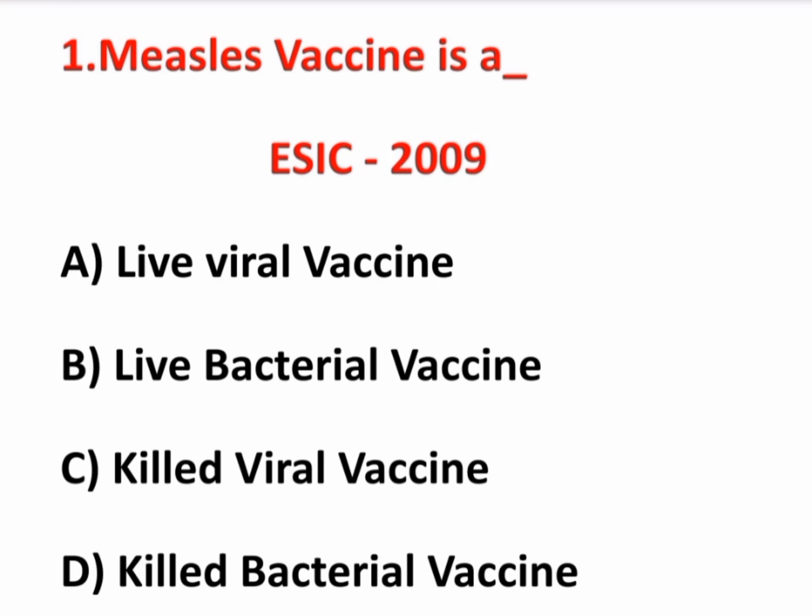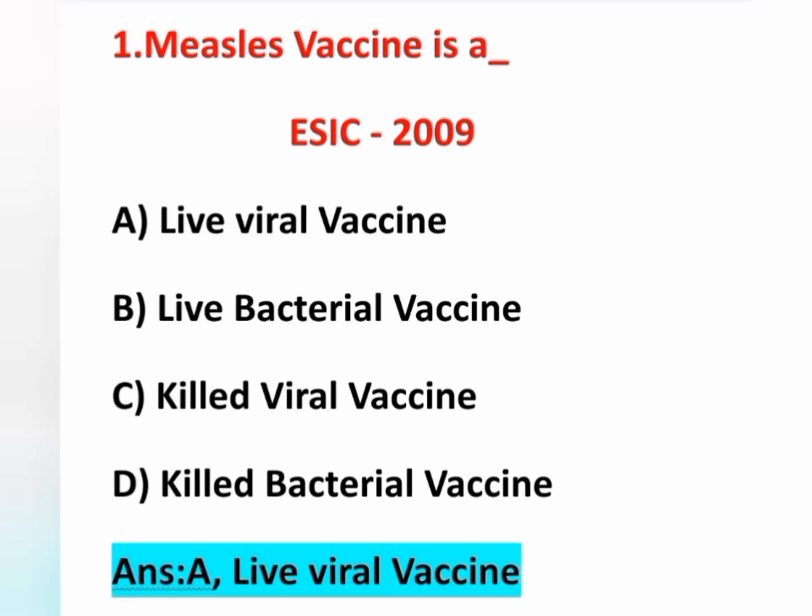Option A, live viral vaccine. Option B, live bacterial vaccine. Option C, killed viral vaccine. Option D, killed bacterial vaccine. So here the question is, measles vaccine is an example of. So measles vaccine is an example of live viral vaccine.